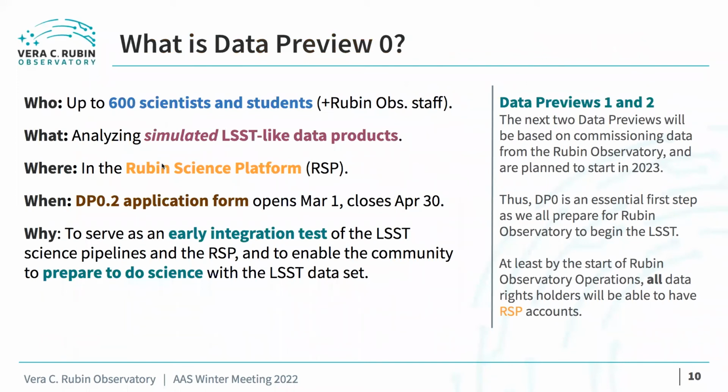Just for a bit of context, DP0 is the first of 3 data previews. The next 2, DP1 and DP2, will be based on real, not simulated, commissioning data from the Rubin Observatory and are planned for 2023 and beyond. The number of Rubin Science Platform accounts available to the community will continue to grow throughout the commissioning phases, and all Rubin Observatory data rights holders will be able to have accounts by at least the start of survey operations.